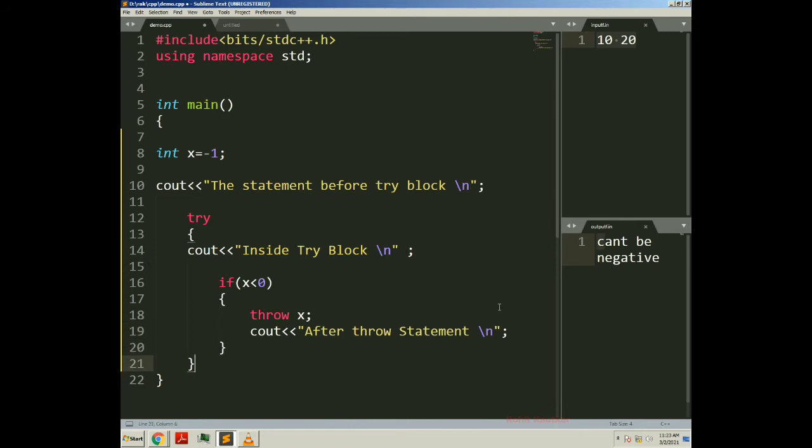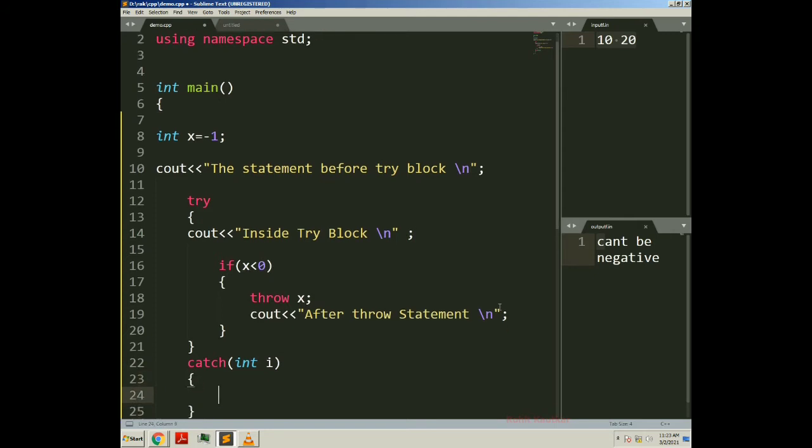Now as we have written this try block, it will be followed by one catch block. So I will create one catch block here, and we will pass a value of integer type. Let's say I variable we will write there, and here we will write a message: "exception caught".